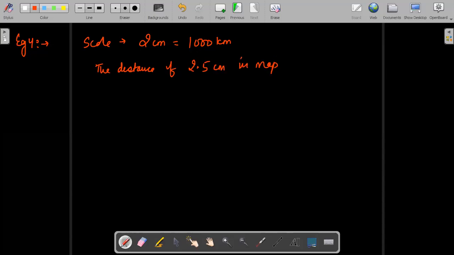Class, I hope you all know the concept of scale, which means in the map that we have, 2 centimeter is like 1000 kilometer in actual. Similarly, you have to tell me, if this is the scale, what is the distance between two objects which are at a distance of 2.5 centimeter?